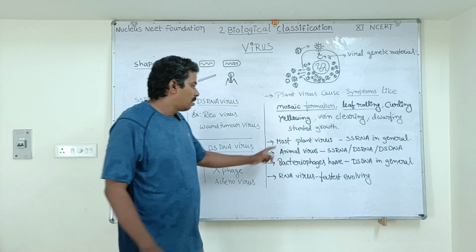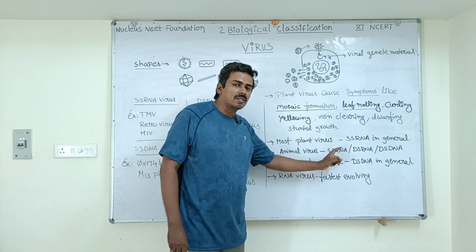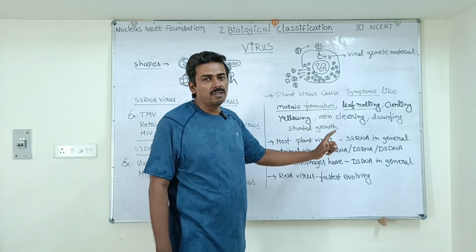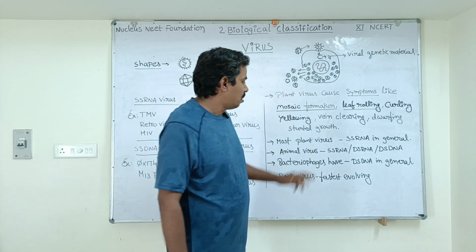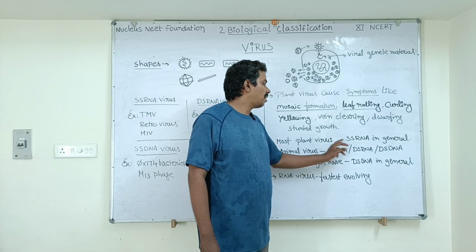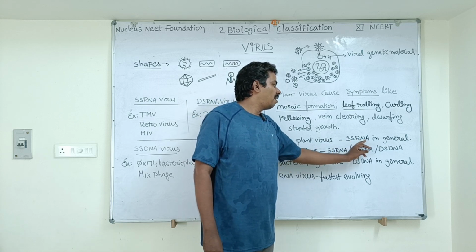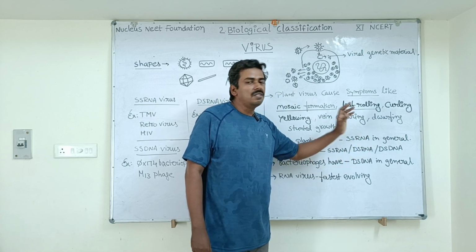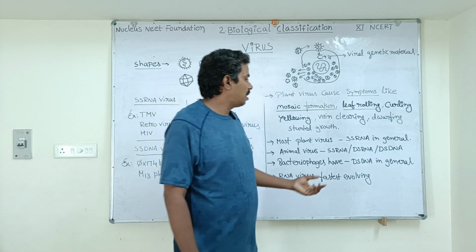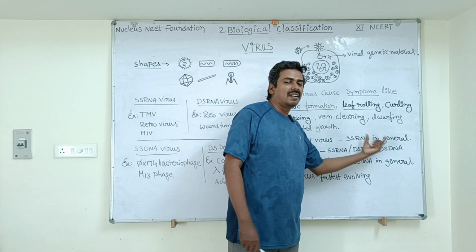Listen carefully. Most plant viruses, whichever viruses infect plants, have single stranded RNA in general as genetic material.